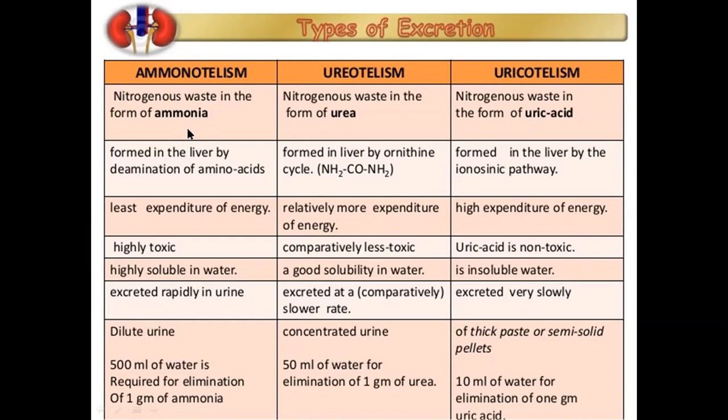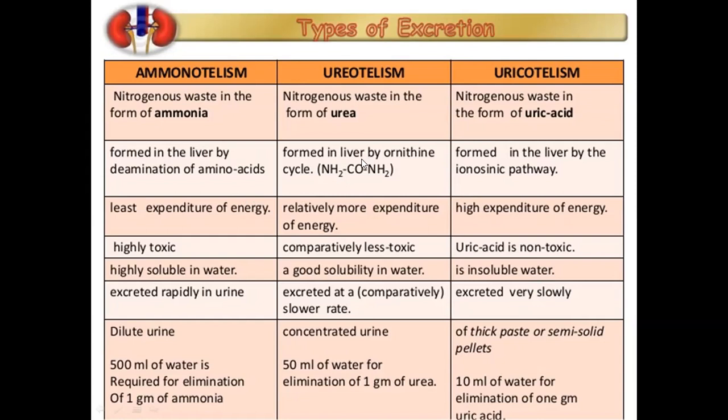Ammonia is formed in the liver by deamination of amino acids, and also from nucleic acids like DNA and RNA in those metabolic activities. Urea is formed in the liver itself by the ornithine cycle, or urea cycle.